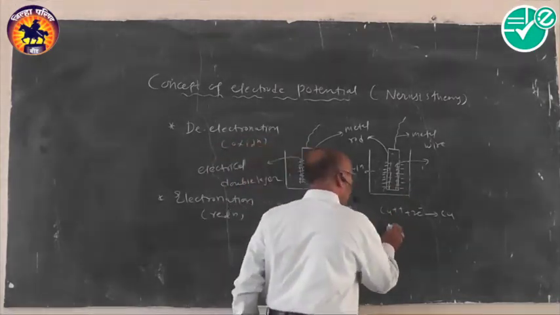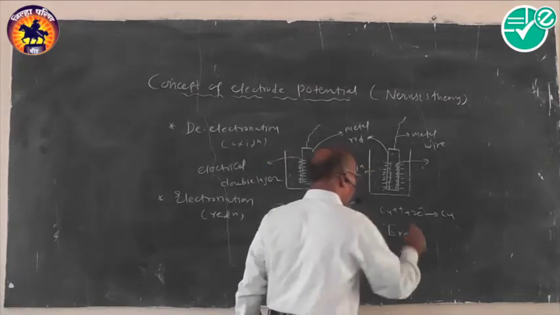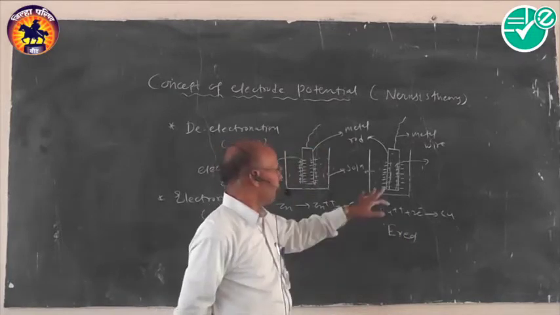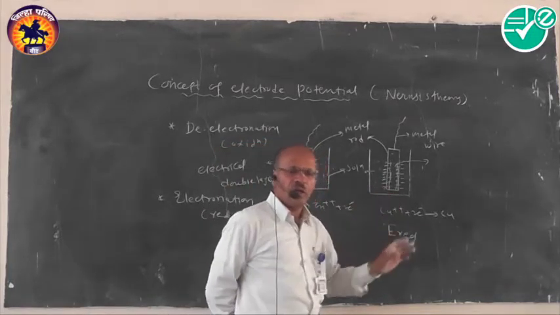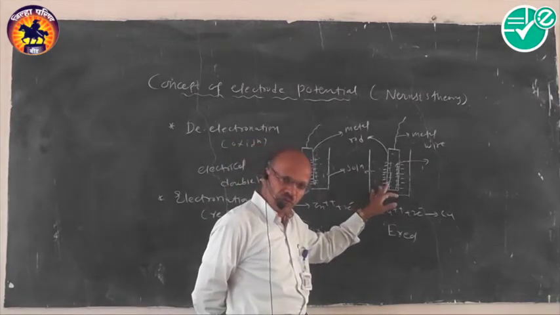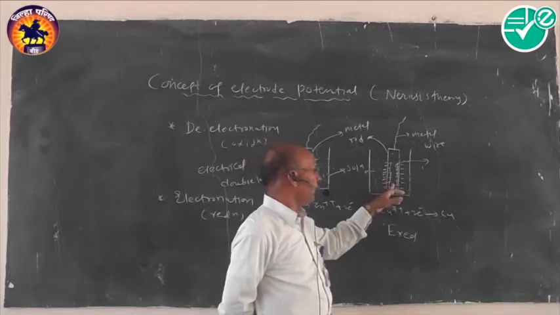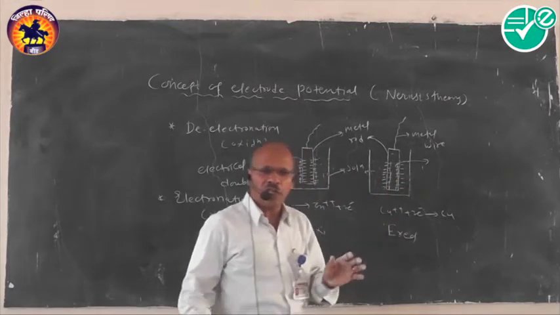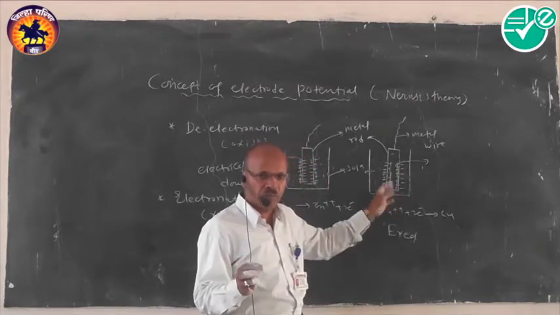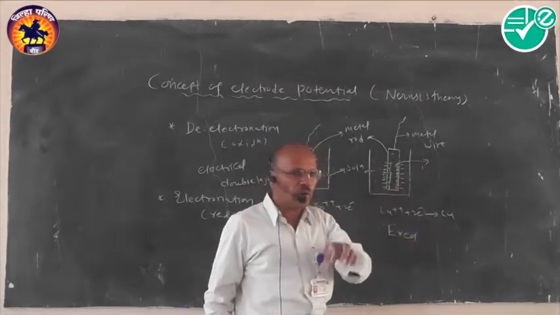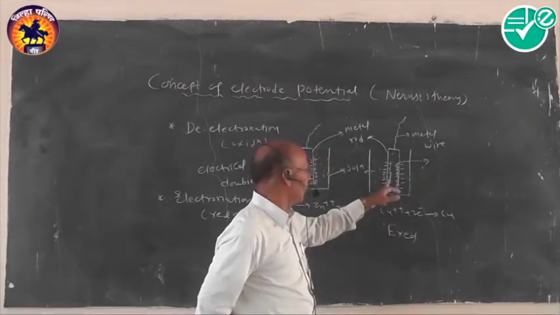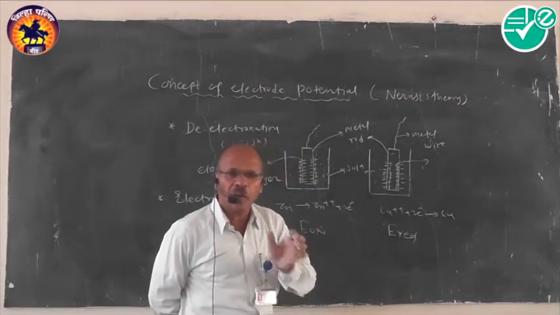This potential developed due to the reduction process is generally called reduction potential. I will clear this once again. In this particular case, a reverse tendency takes place: the metal cations from the solution gain electrons from the electrode surface. Therefore, as the electrons pass into the solution, the solution gets negative charge. On the contrary, as electrons are given out from the metal rod itself, the metal rod gets positive charge, and by that way there is formation of the electrical double layer.